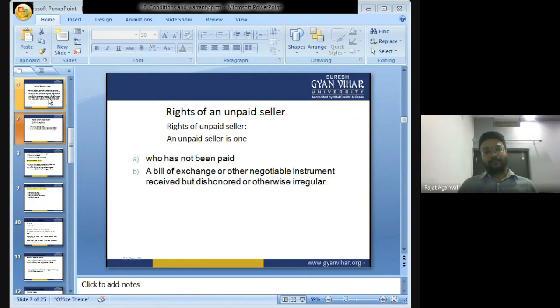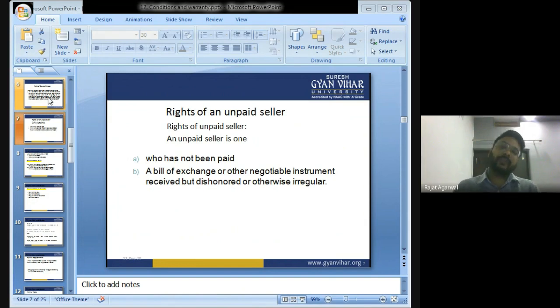Right of an unpaid seller. Who is an unpaid seller? Suppose I went to purchase a mobile phone from a shopkeeper. I take the mobile phone from the shopkeeper, but I do not pay him the money. Now that shopkeeper will be known as an unpaid seller because he has sold the product, but he did not receive the money. What are the rights of an unpaid seller?